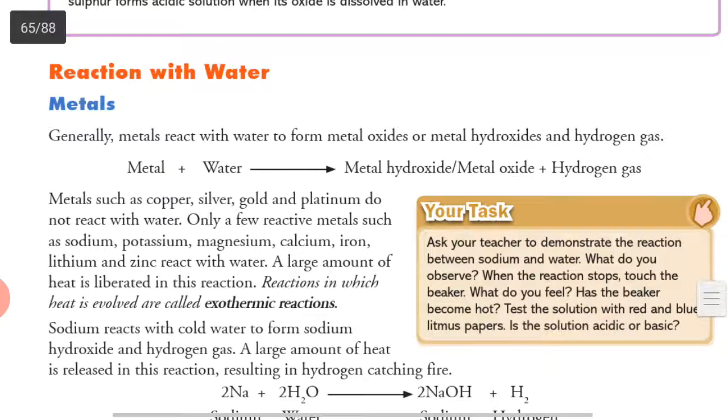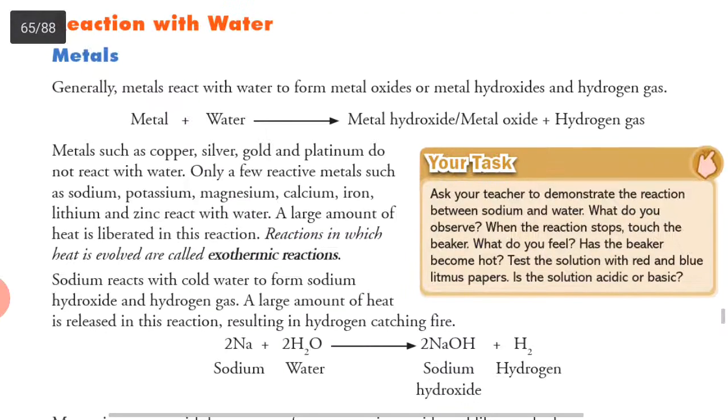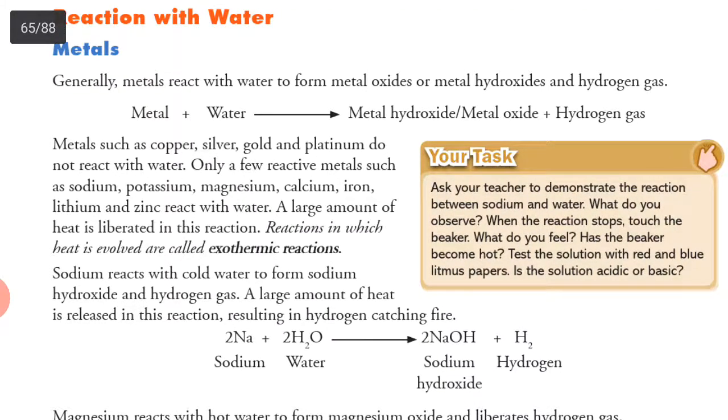Reaction with water. How do metals react with water? This we will study in this particular section. Metals generally react with water to form metal oxides or metal hydroxides, and they release hydrogen gas. Metal plus water gives metal hydroxide or metal oxide plus hydrogen gas.